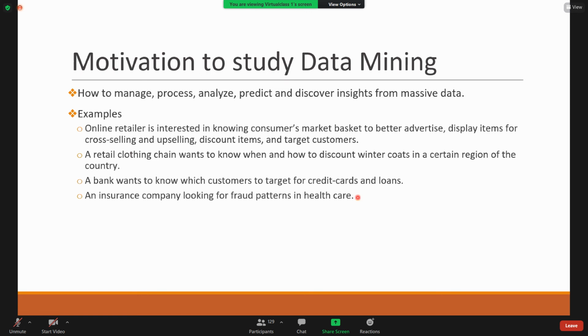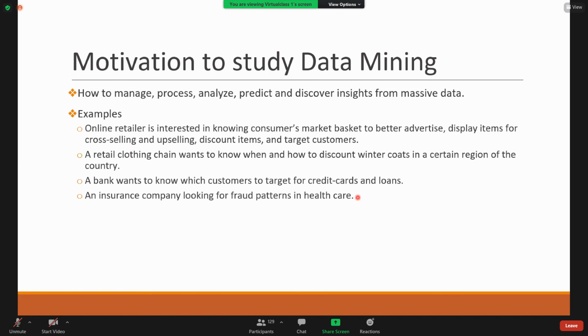And an insurance company may use data mining for finding fraud patterns in healthcare. There may be some fraud patterns in healthcare. In order to get the insurance, customers may be applying without following certain procedures. There will be certain procedures for an insurance company, right? All their terms and conditions must be satisfied. So there also we can apply data mining in order to find the fraud patterns. Yeah, so these are a few examples.